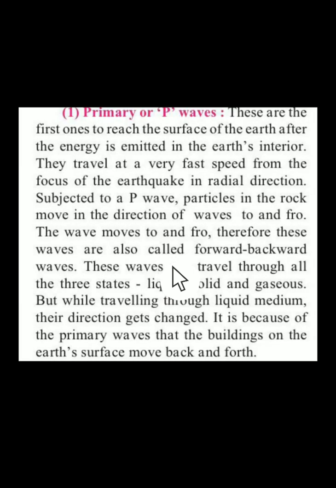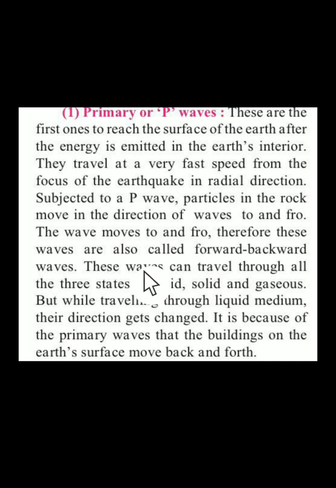Okay, then the primary waves. These are the waves, the first ones to reach the surface after the energy is emitted in the earth's interior. So the first waves ever felt are the primary waves. Therefore they are called the primary, the first waves. They travel at a very, very fast speed. They move in to and fro directions.